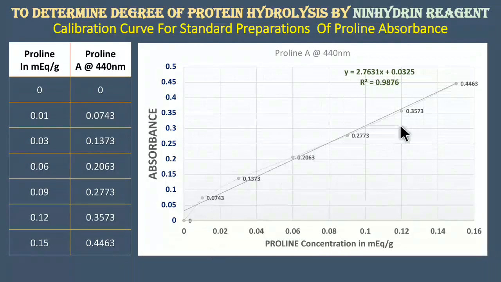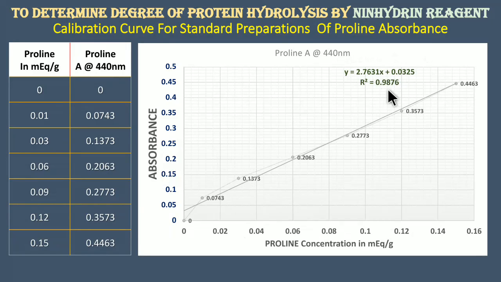This linear regression line gives a correlation value of 0.9876, where all the values are very near. And here you can see the linear regression equation, y is equal to mx plus b, where m is 2.7631 and b is 0.0325. So this is the value generated.